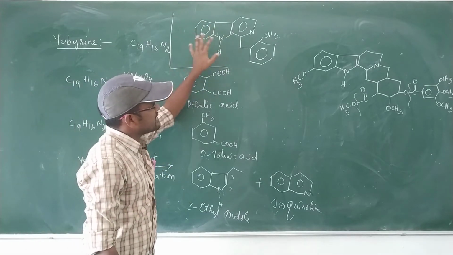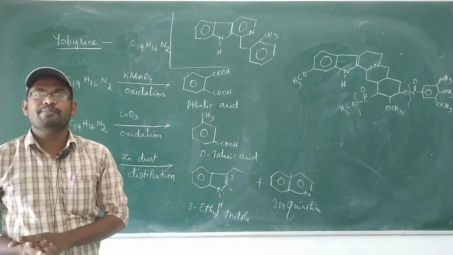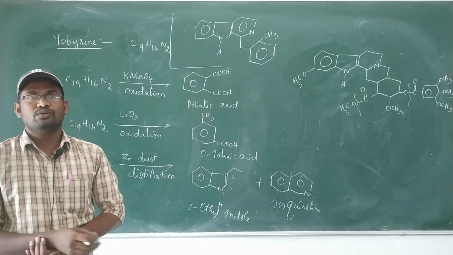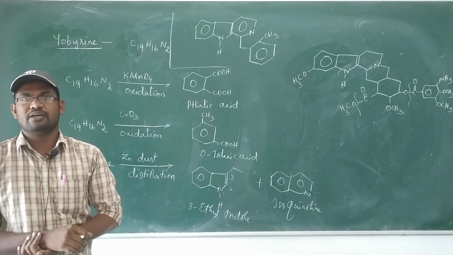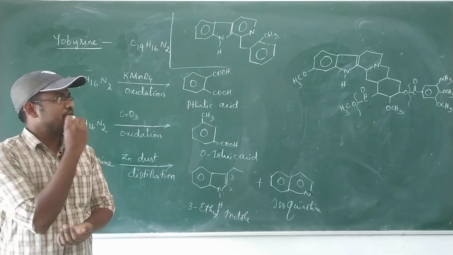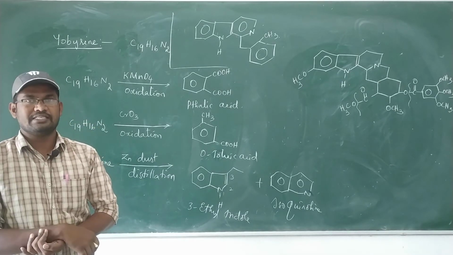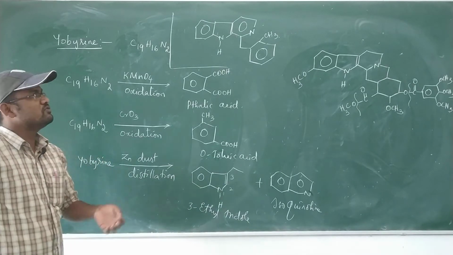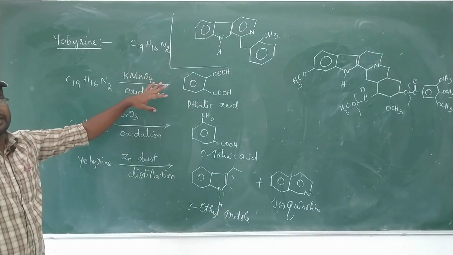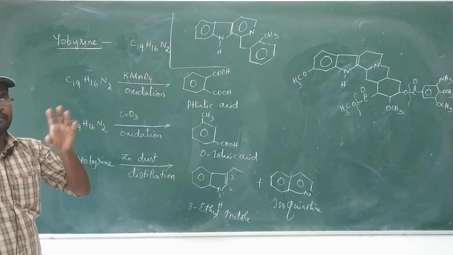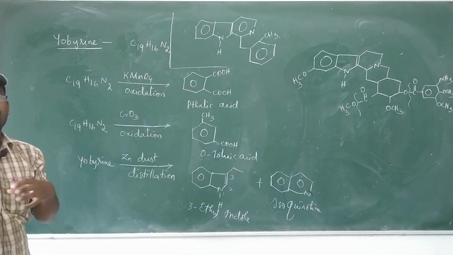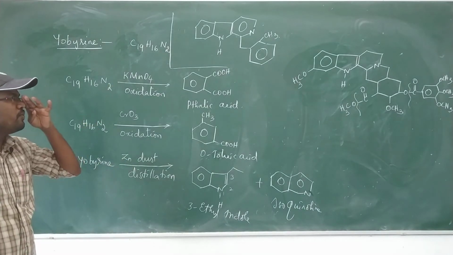Eubarin is the main skeleton in reserpic acid. Reserpic acid is one of the parts of reserpine. So to know the structure of reserpine, we studied reserpic acid. To know the structure of reserpic acid, we have to study eubarin. Eubarin is the main skeleton in reserpic acid, and reserpic acid is a part of reserpine. This is the eubarin information.